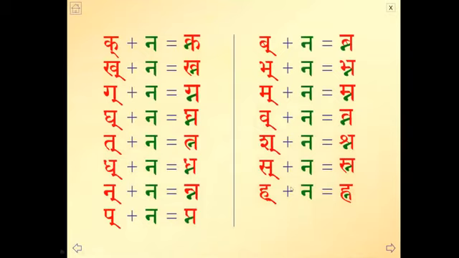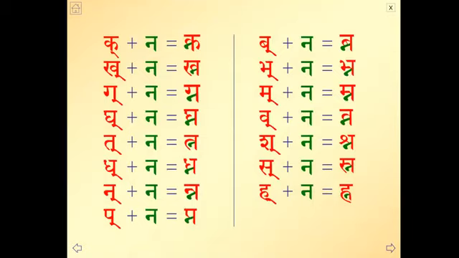Kirti ji. Kakara plus na, kna. Gakara plus na, gna. Ghakara plus na, gna. Takara plus na, tna. Dhakara plus na, dhna. Nakara plus na, nna.